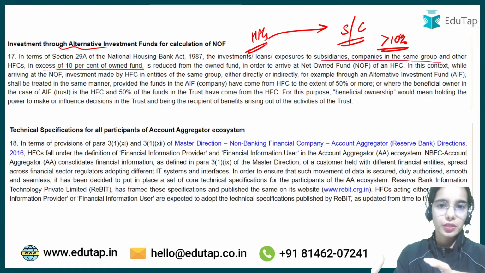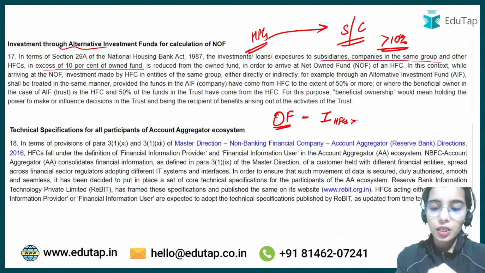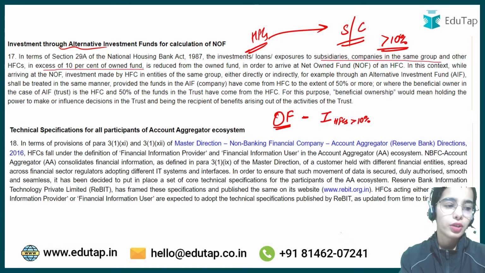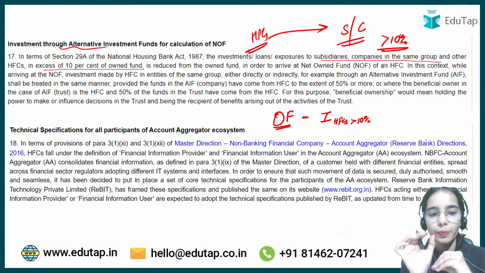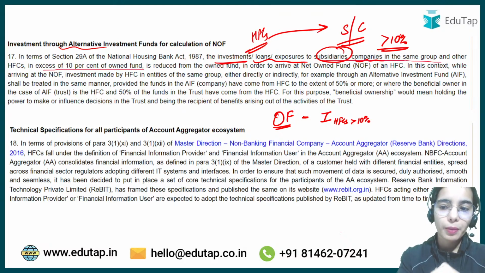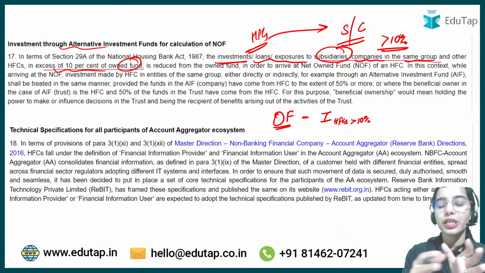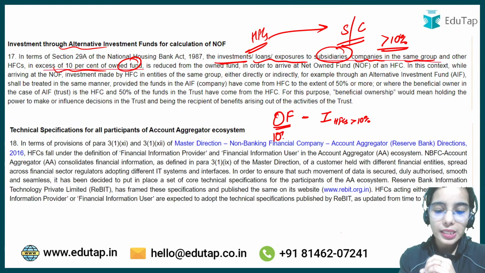So for the more than 10% investment they are doing, the owned fund that the HFC has minus the investment of more than 10%, you have to deduct. Okay, so in terms of the housing finance companies, the investment, loans or exposure to the subsidiaries or companies in the same group, that is group entities and other HFCs, in excess of 10% of the owned fund has to be reduced from the owned fund. So owned fund is 100 crores.